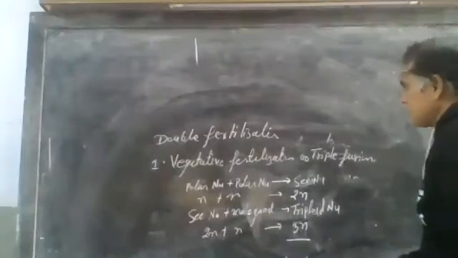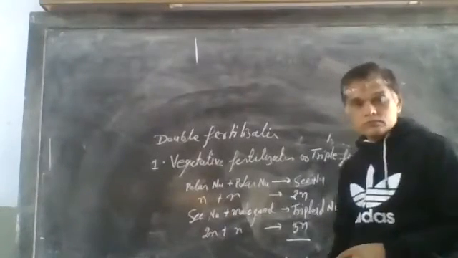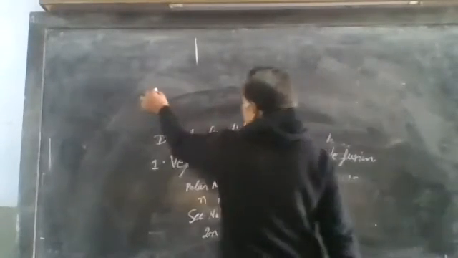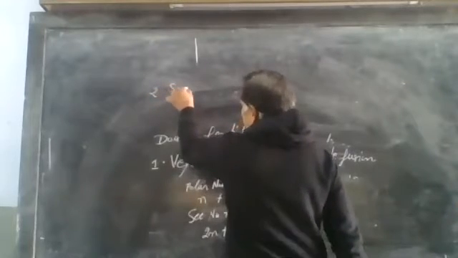Another type of fertilization, the second, is known as syngamy.